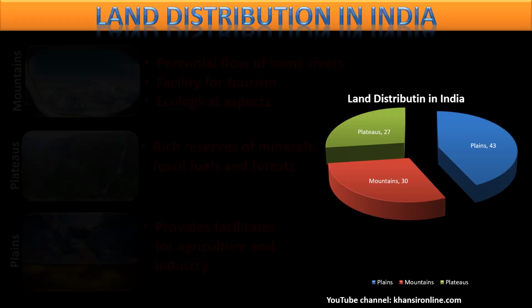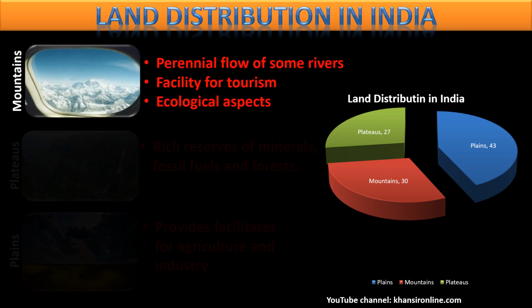So how is land distributed in India? What are the major landforms? Last year in geography, physical features of India, you studied the major landforms, but here we won't see all of them. Precisely, we have mountains. What percent of mountains do we have? We have 30% mountains in the country, including the Himalayas, Eastern Ghats, Western Ghats, Sahyadri, Satpura, Aravalli, Vindhya, and all that. Almost 30% of Indian land is under mountains.